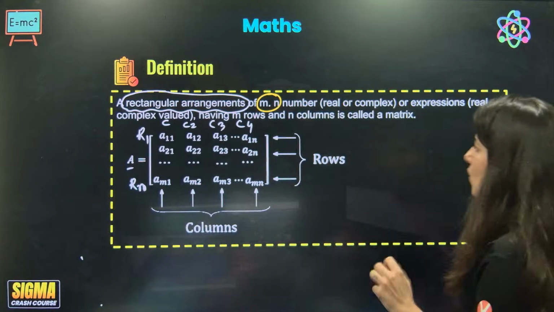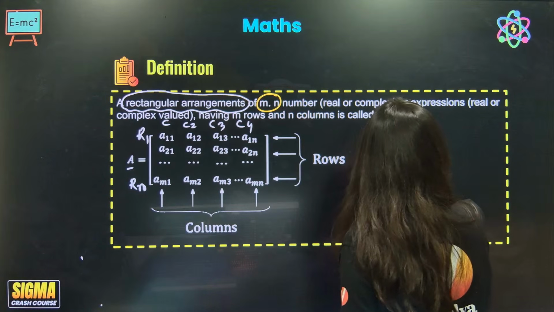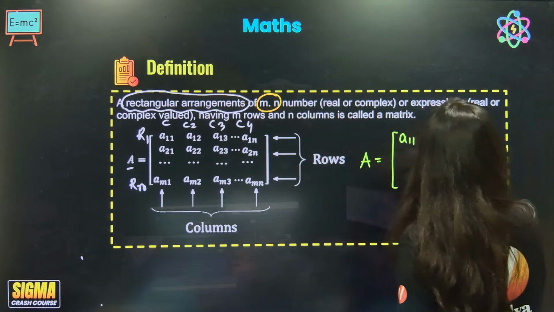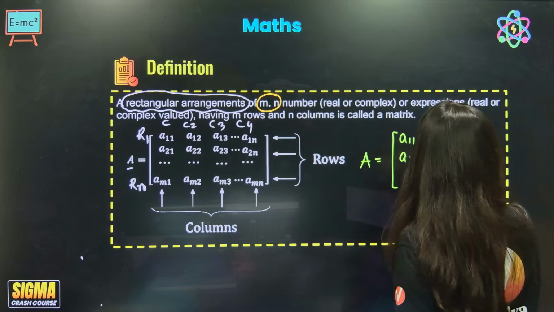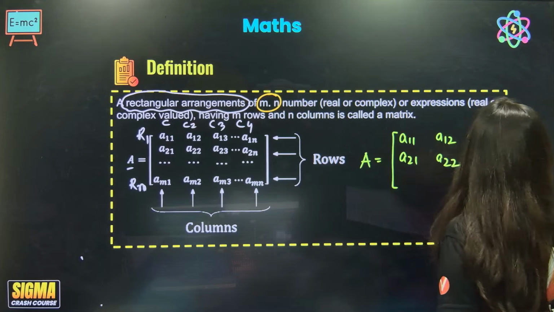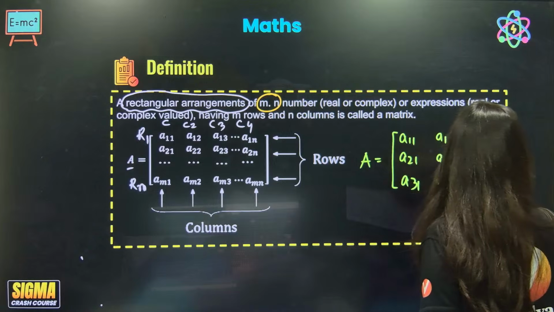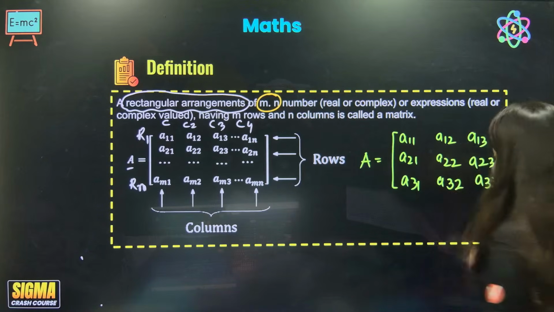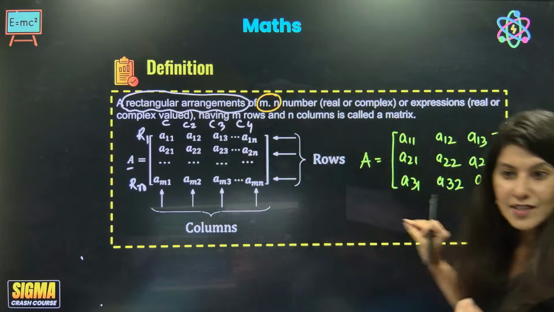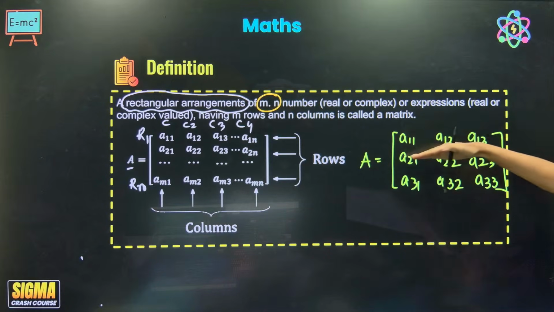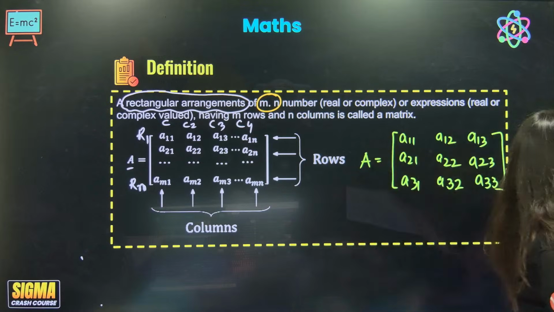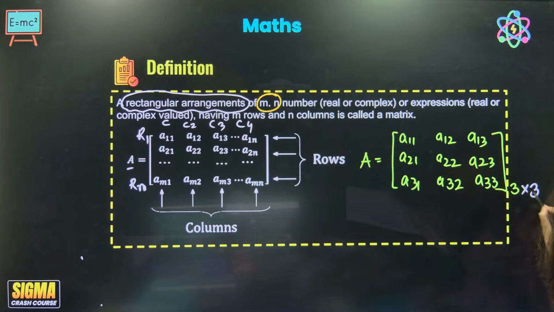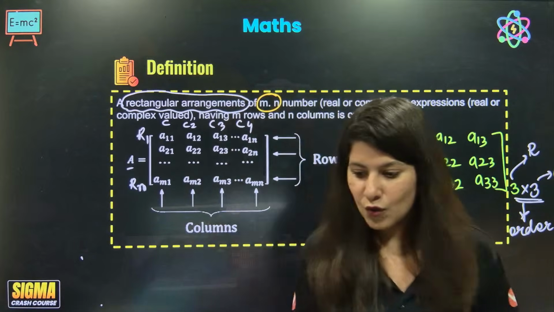Just one thing. Suppose I am creating a matrix: A11, A12, A13, A21, A22, A23, A31, A32, A33. Can you tell me how many elements are there in this particular matrix? I can see row 1, row 2, row 3: 3 rows and 3 columns. So it is 3 cross 3. What is 3 cross 3? It is the order of a matrix, where this 3 represents rows and this 3 represents columns.